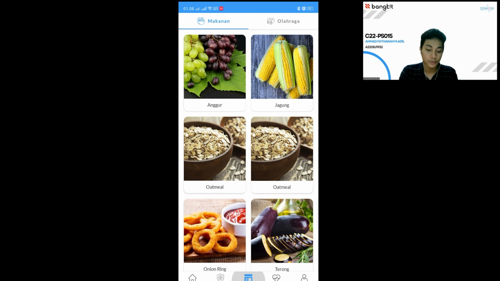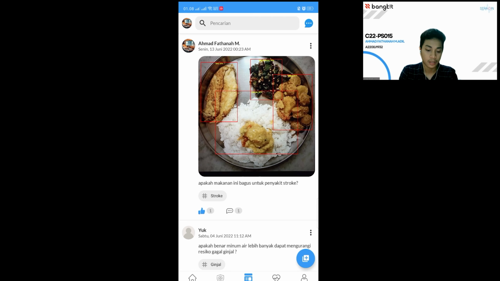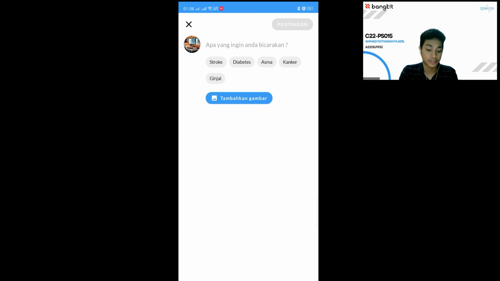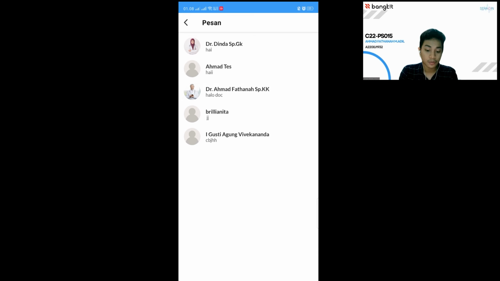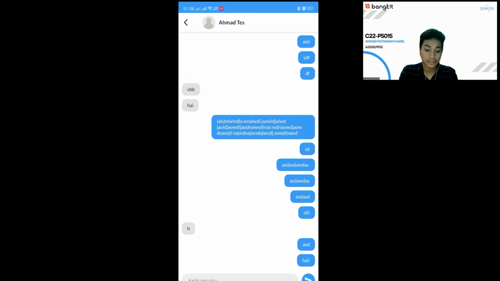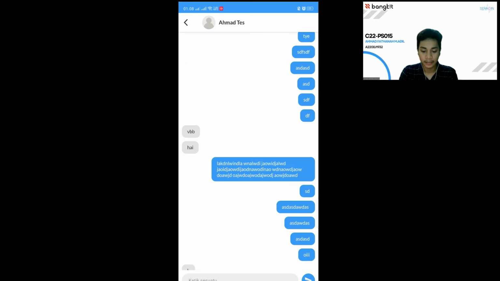And also, we have a social media feature where users can socialize with each other, whether the user wants to upload posts and talk about something, or chat with another user here.